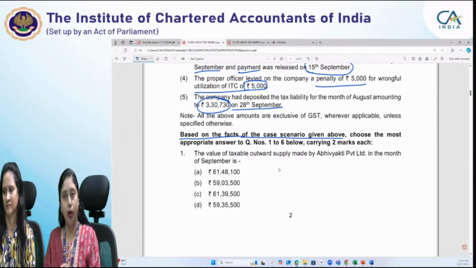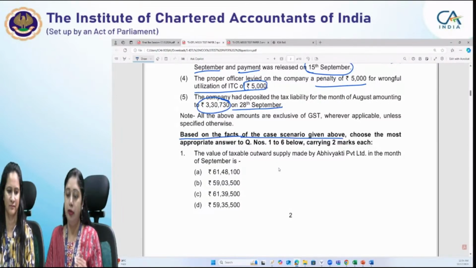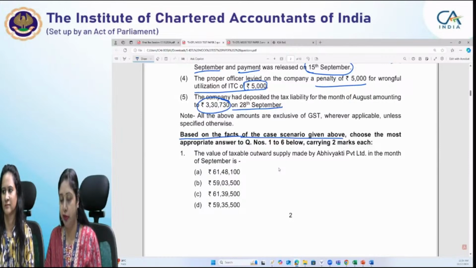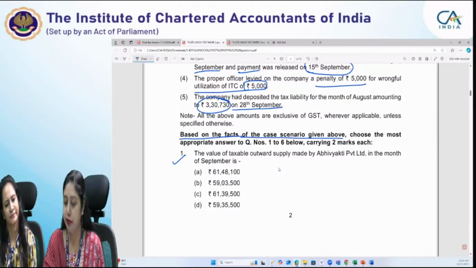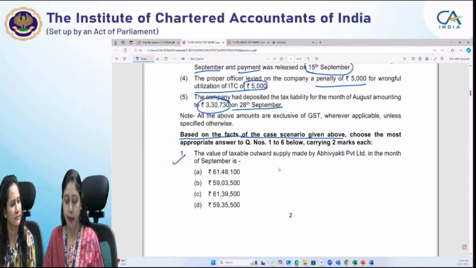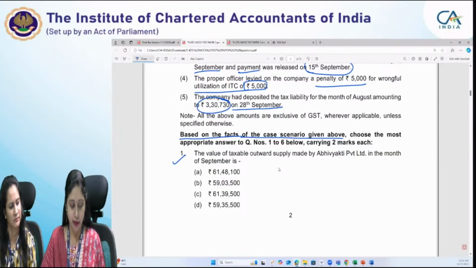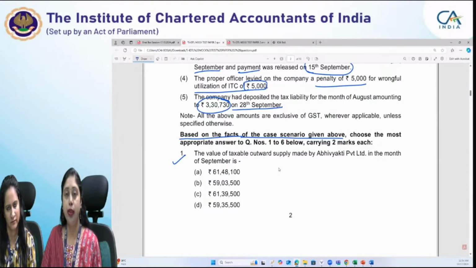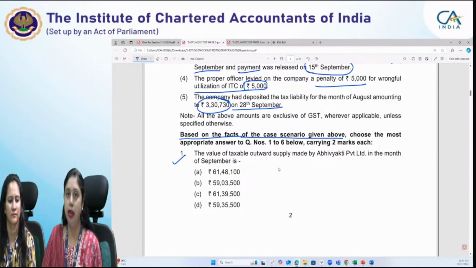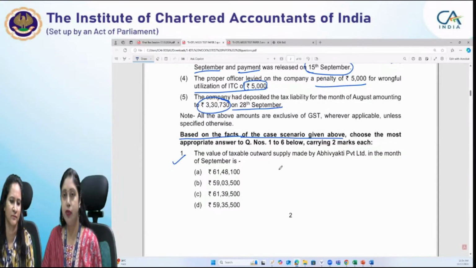Now, we'll not be going through all the MCQs at a stretch. We'll first go through MCQ 1, and then we'll see the relevant piece of information and the relevant provision. Then we'll move further. So the first question is: the value of taxable outward supply made by Abhivyakti Private Limited in the month of September is, now you have been given 4 options. So what we have to actually compute is the value of taxable outward supply. First we have to see which are the outward supplies of Abhivyakti Private Limited given in the above scenario.